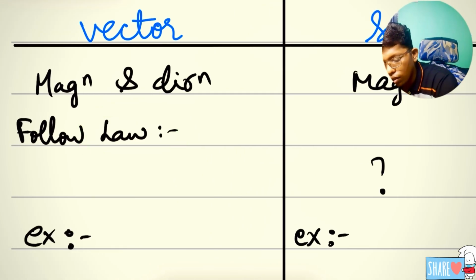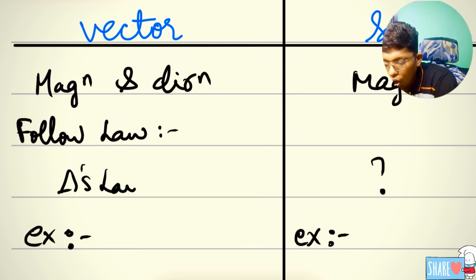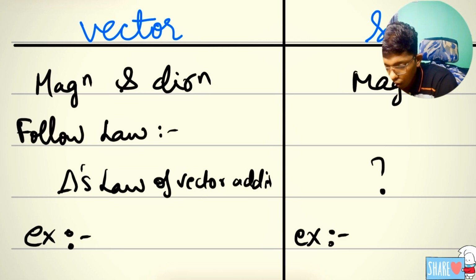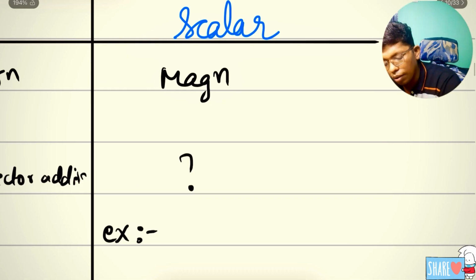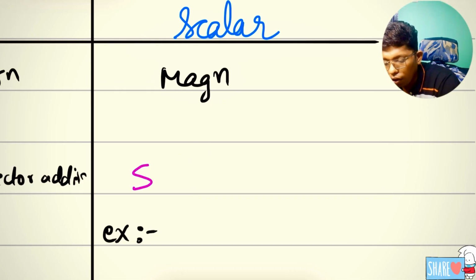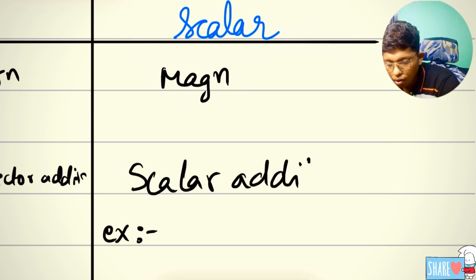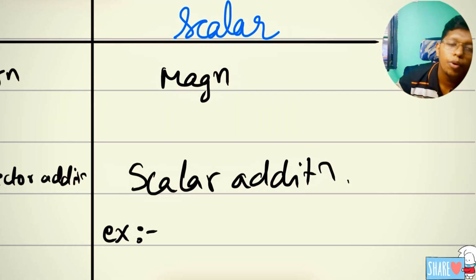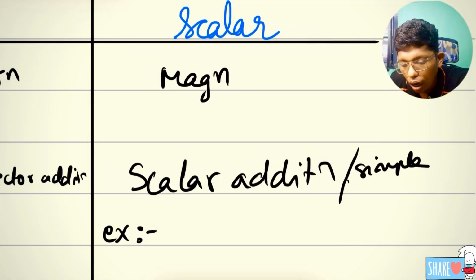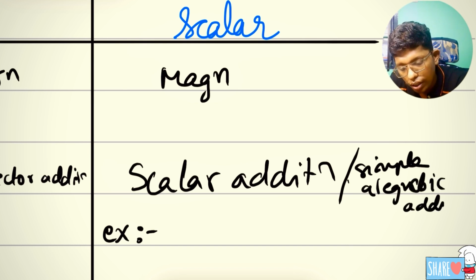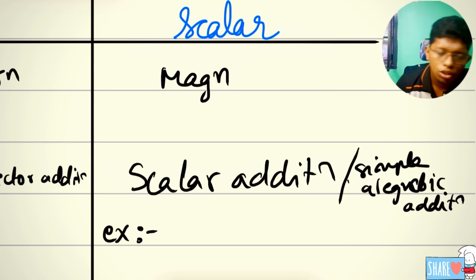The law for vectors is simple, that is the triangle law of vector addition. Very important to know. There is nothing like a big formula here. Whatever you normally do is scalar addition. It is a simple thing, simple algebraic addition. Mostly they will say simple algebraic addition; I will say scalar addition, it's okay.